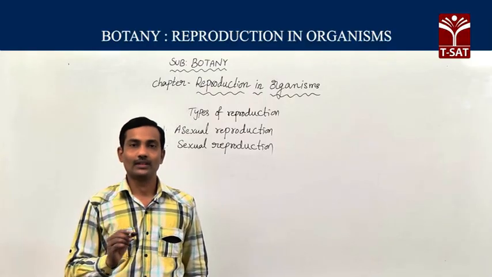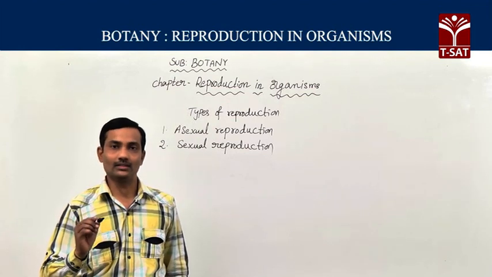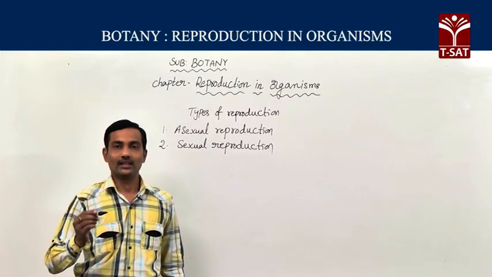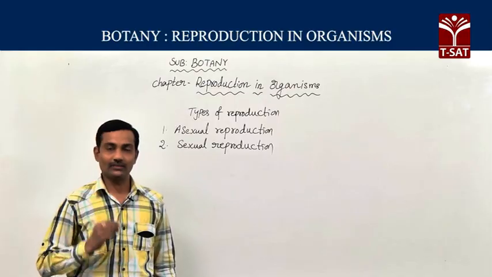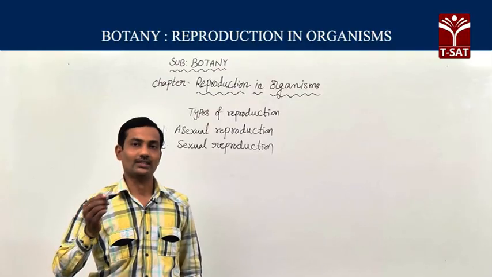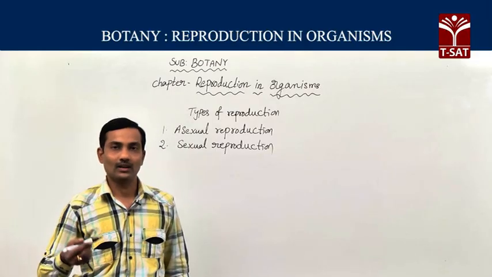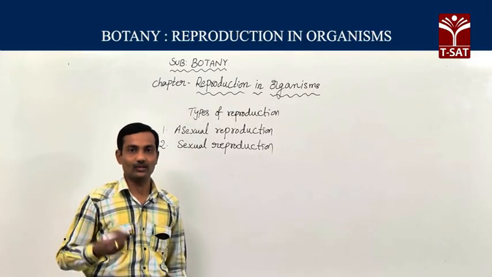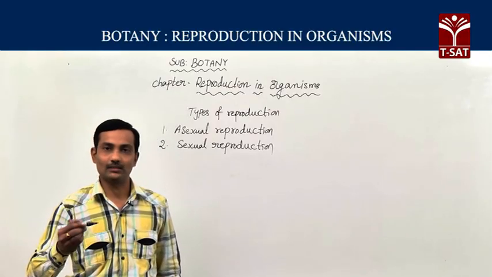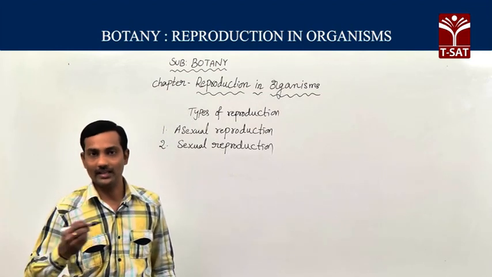In asexual reproduction, there is no involvement of gametes. Whereas in sexual reproduction, gametes are produced and fusion of gametes takes place. Asexual reproduction is a very fast process, requiring very little time for production of offspring, new generation or young ones. Whereas sexual reproduction is a very slow process, in different types of organisms, whether plants or animals.